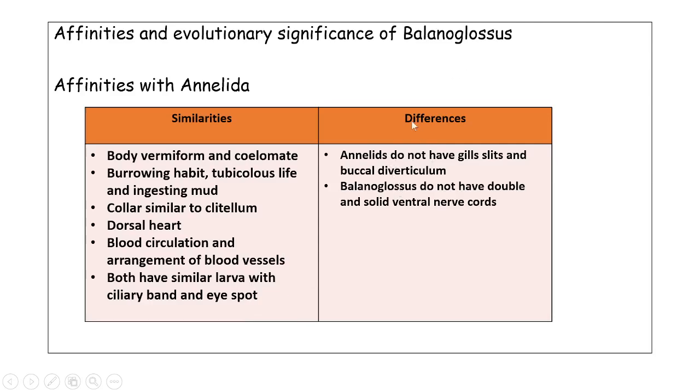Coming to the differences: even though they have so many similarities, why were they not classified under Annelida? That is because of these particular differences. The annelids do not have gill slits and a buccal diverticulum. As a result, you cannot put them completely into Annelida. Balanoglossus do not have a double and solid ventral nerve cord. So these features exempt them from being classified under Annelida.